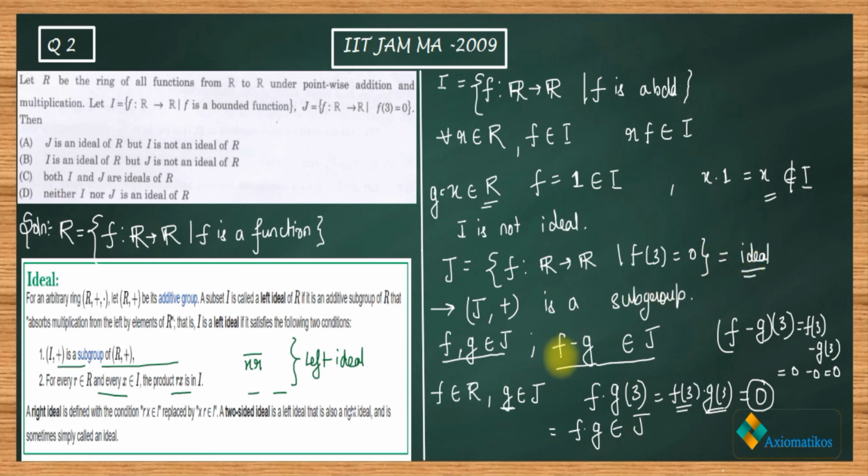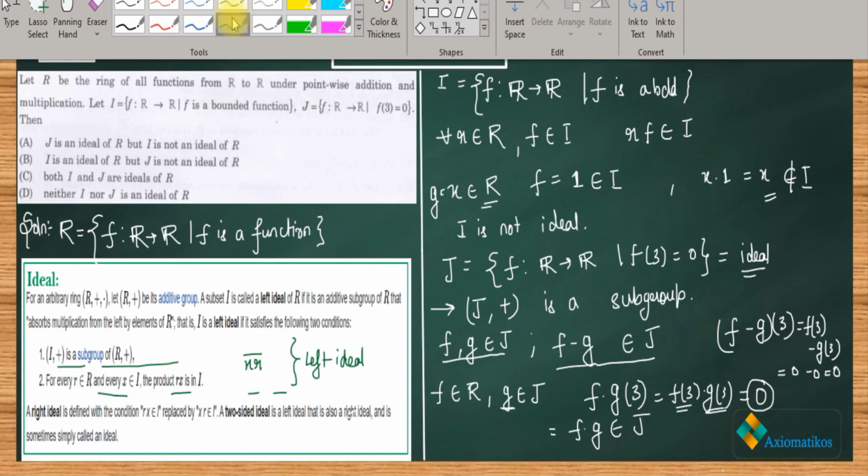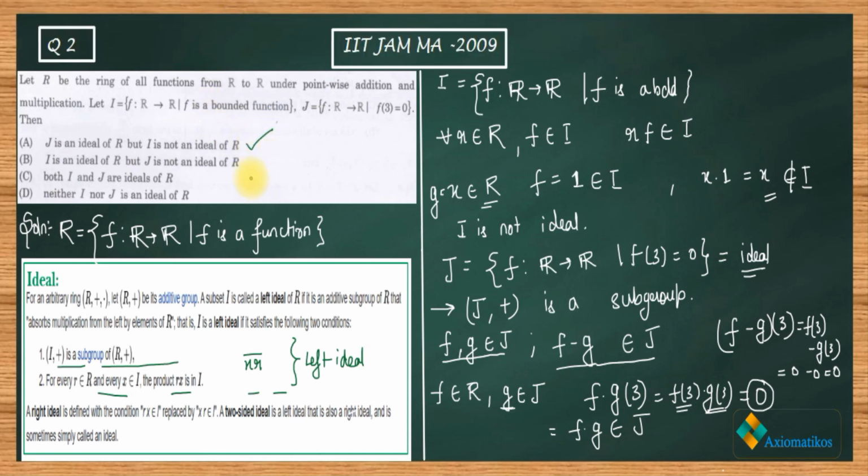So J is an ideal of R, but I is not an ideal of R. This is how we can do it. Therefore option A is correct, and B, C, D are incorrect.